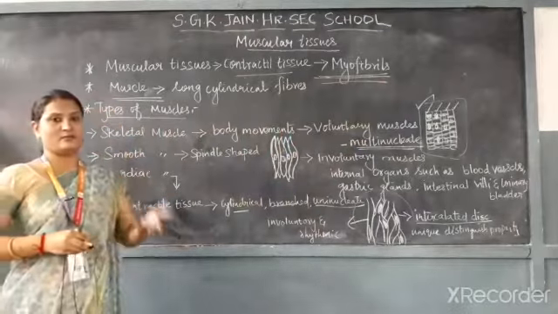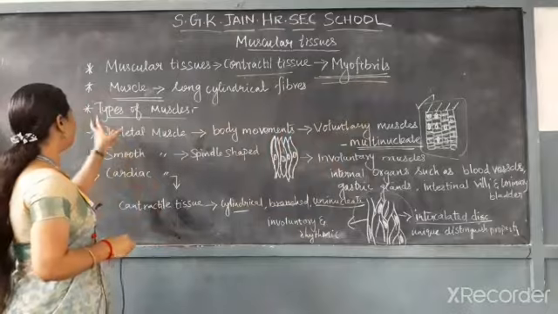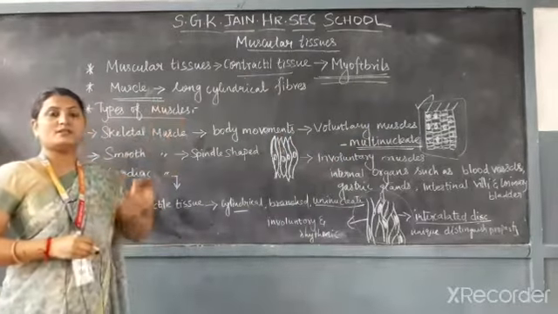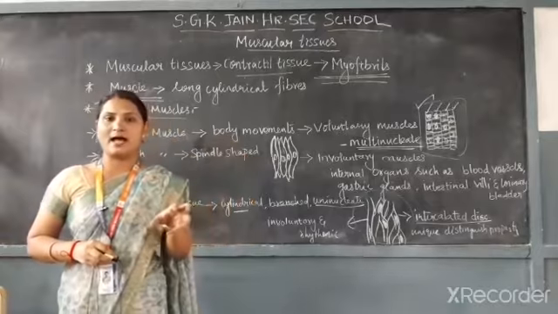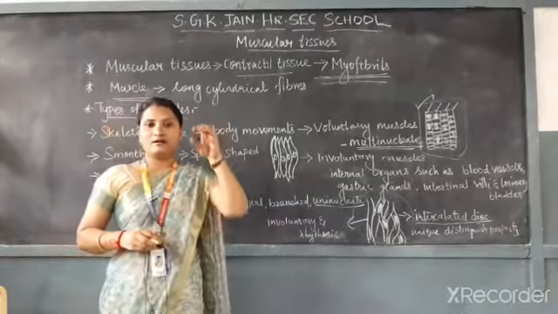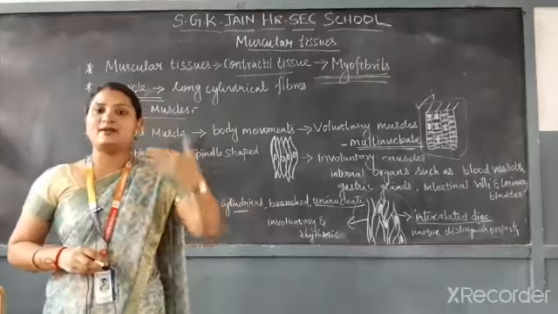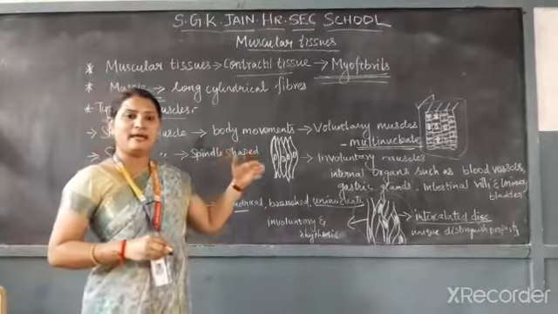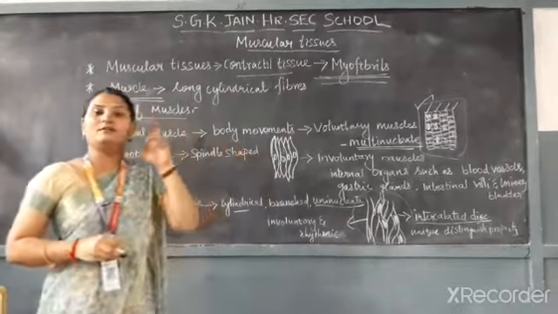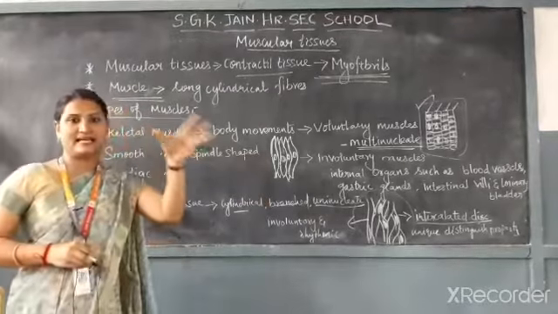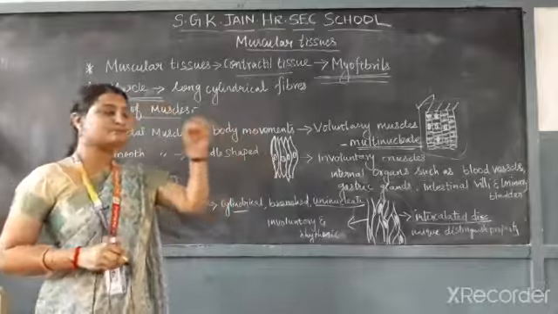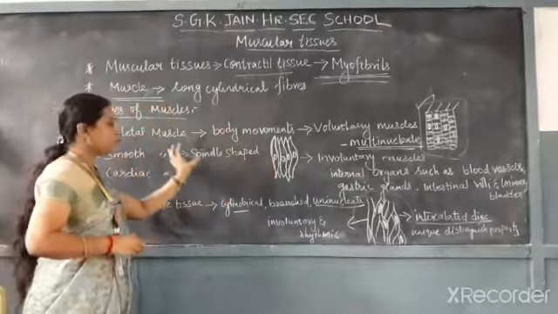And what can be asked next? The types of muscles. They may ask what the types of muscles are, and you have to explain based on the structure and functions of these muscles. It can be classified into 3 major types. One is skeletal muscle. Skeletal means skeleton, which attaches to the skeleton. And the next one is smooth muscle.